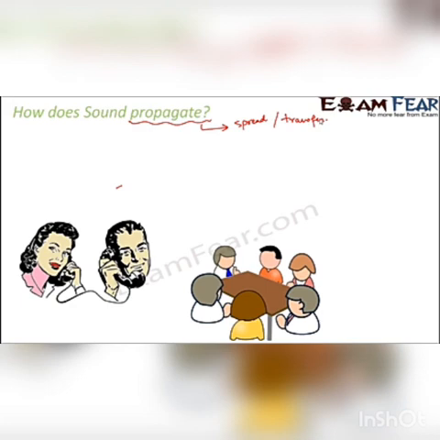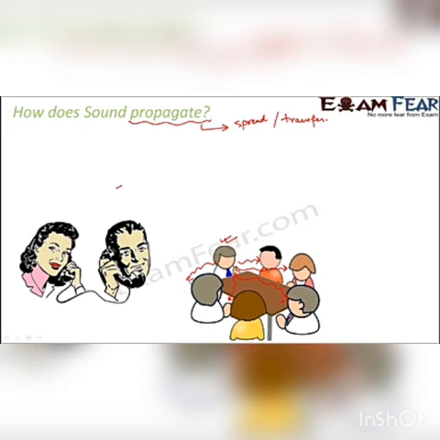So the sound produced by this speaker is produced by the larynx of the speaker, but that means that this sound is traveling in some way so that it is able to reach the ears of the listeners. That is why they are able to hear it. So the question is, how does sound propagate?